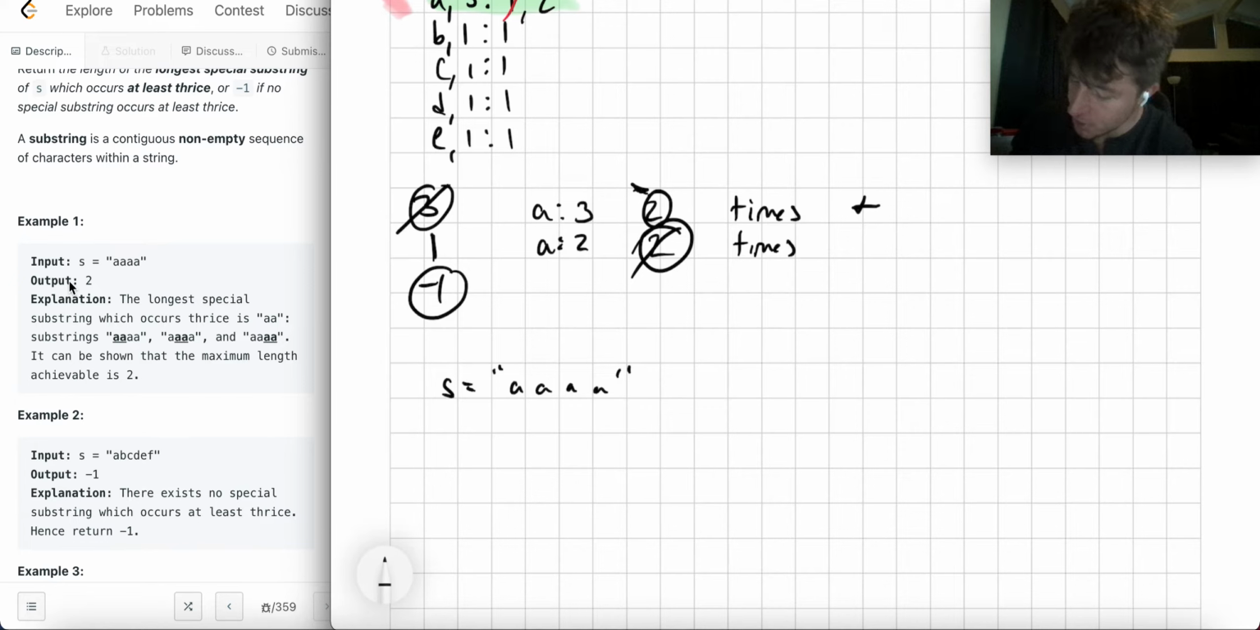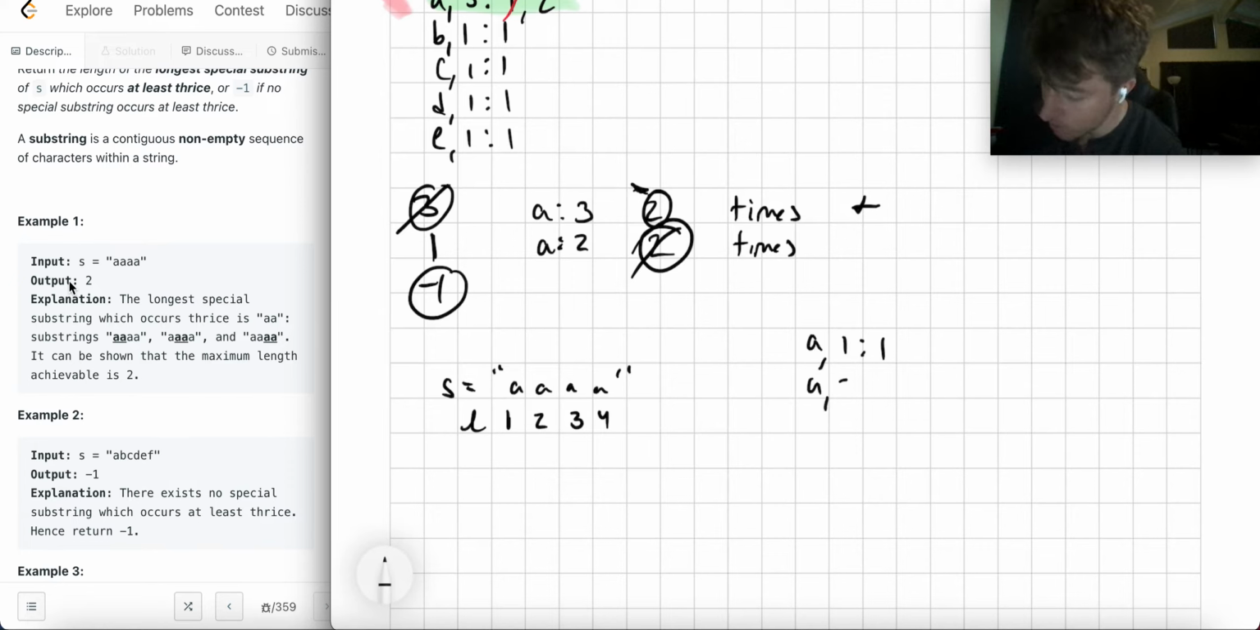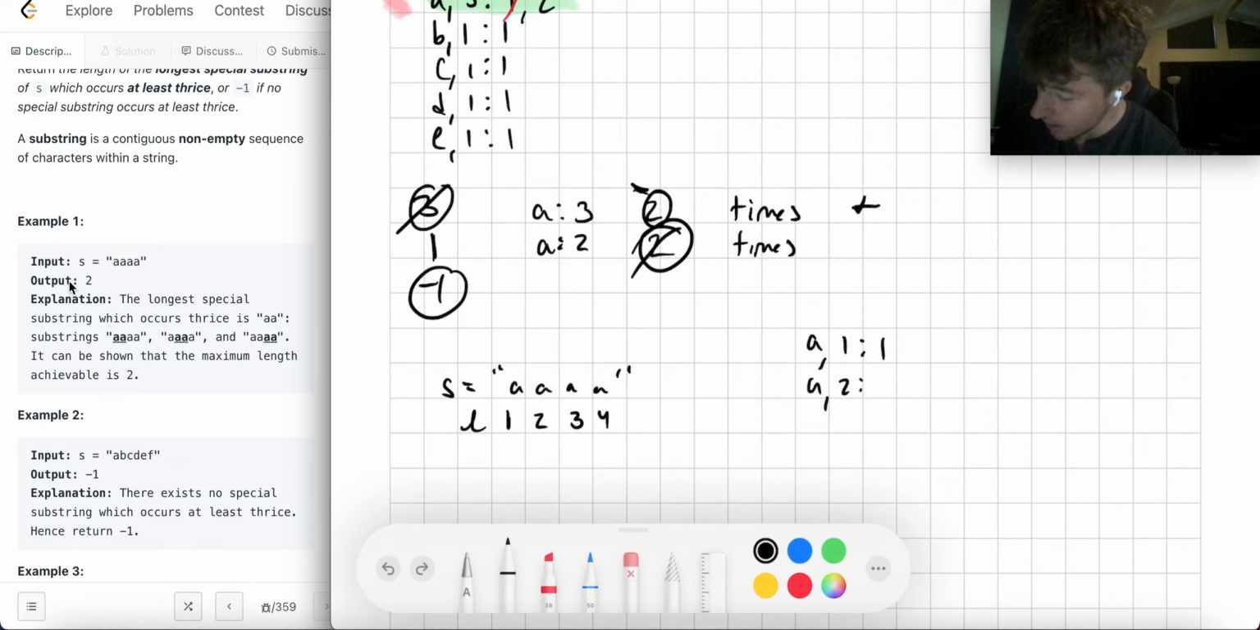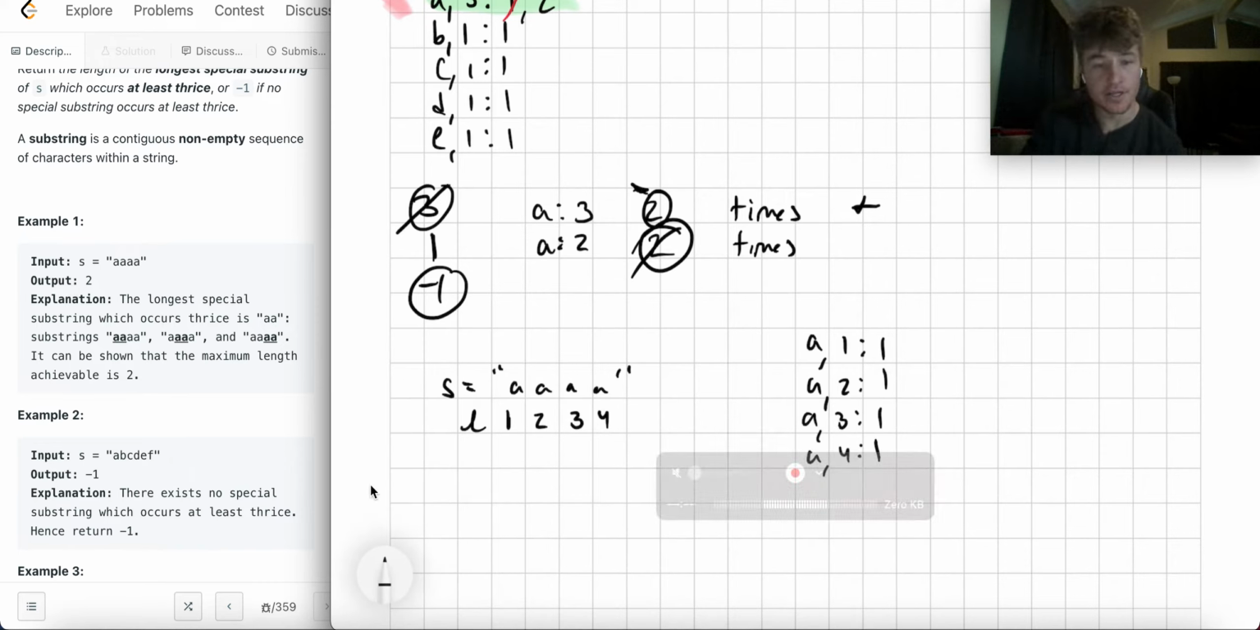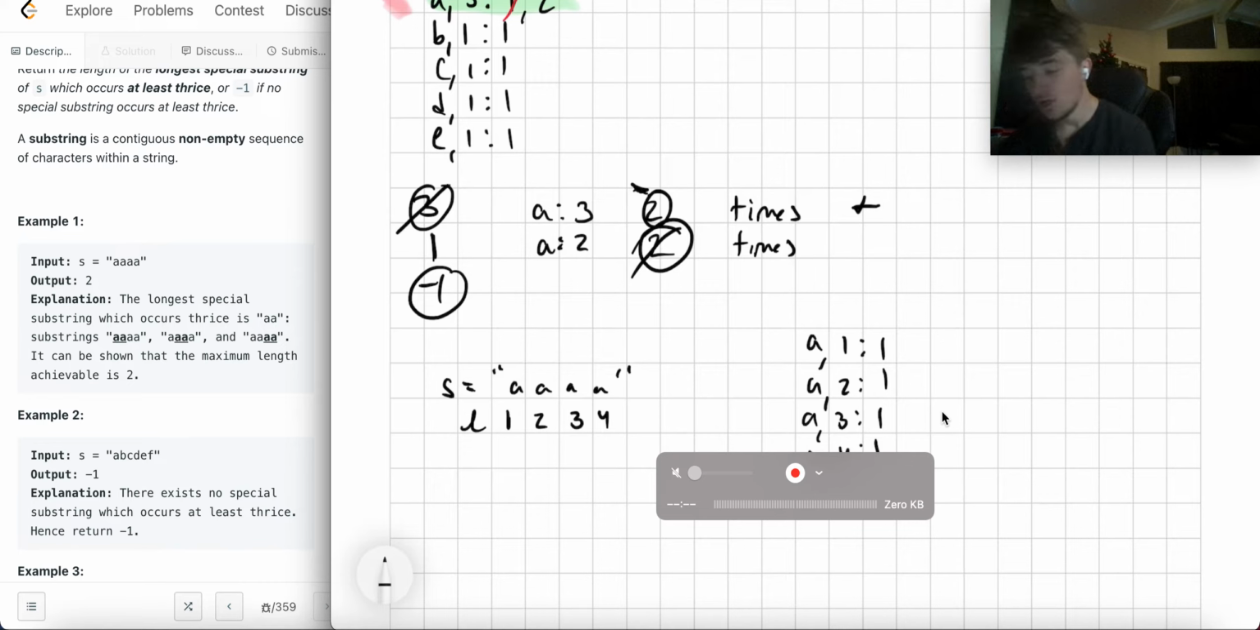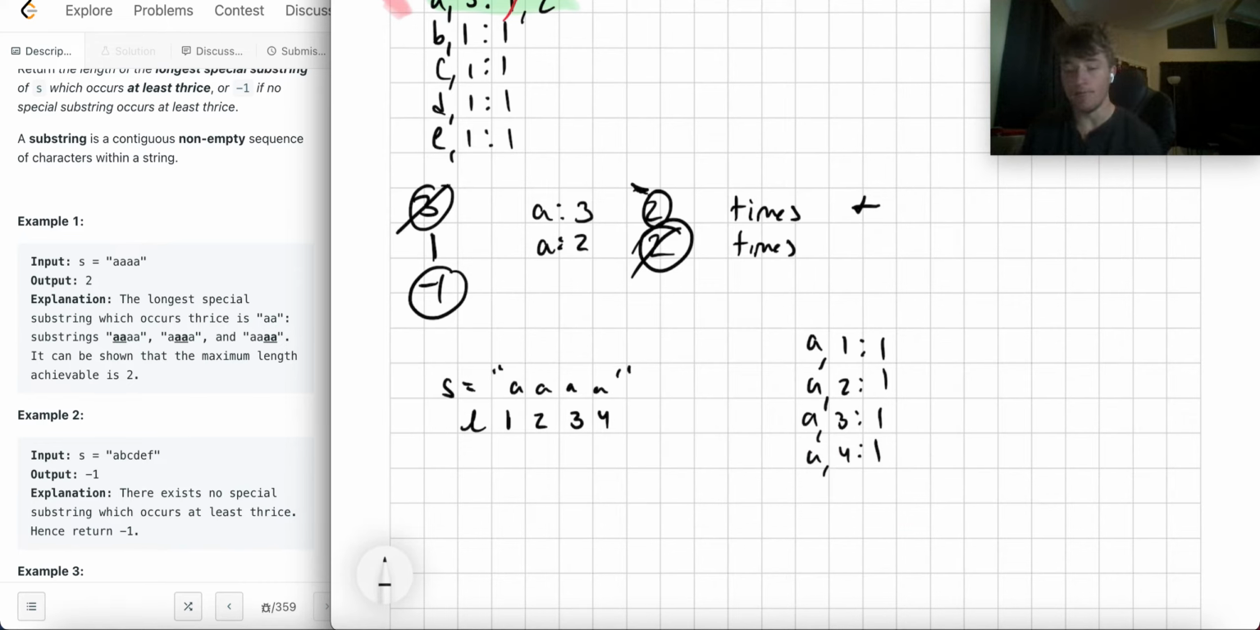So ledger is 1, 2, 3, 4. Right, so that would mean that our ledger is A1 is 1, A2 is 1, A3 is 1, A4 is 1, right? Because I would go here and I say, okay, A1, 1, A2, 1, A3, 1, A4, 1. So my largest is A4.